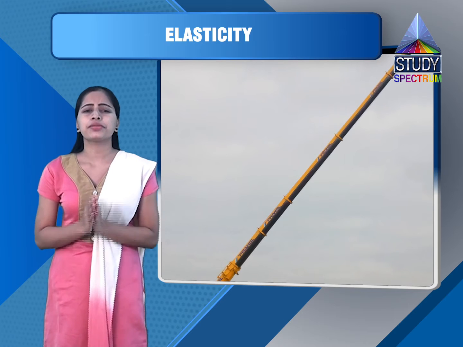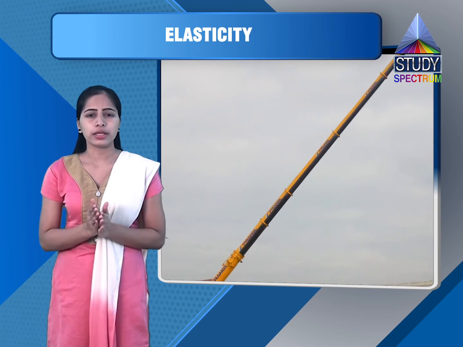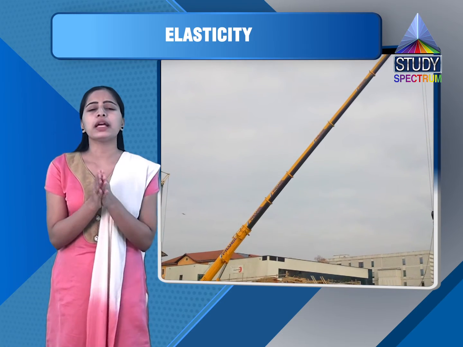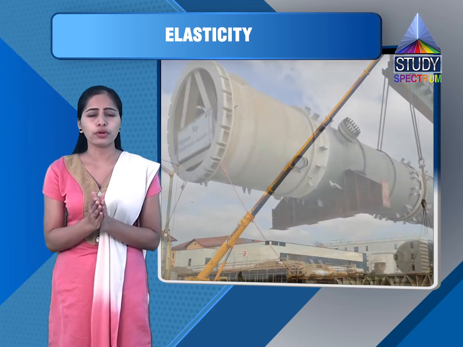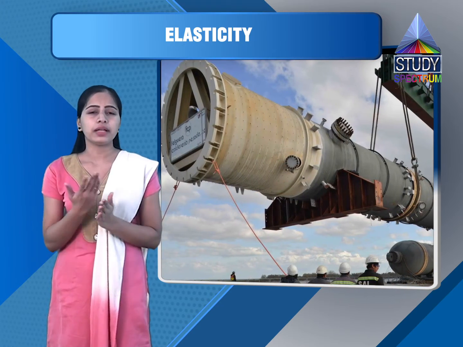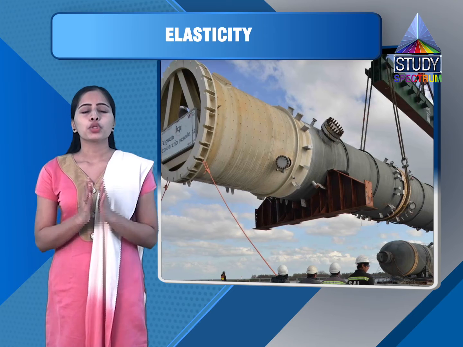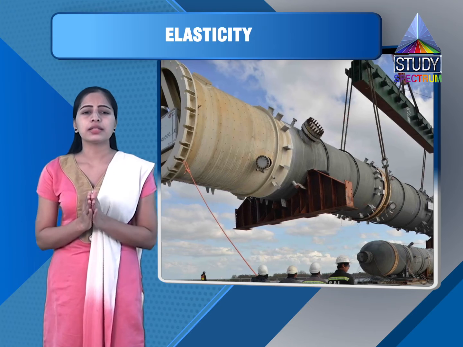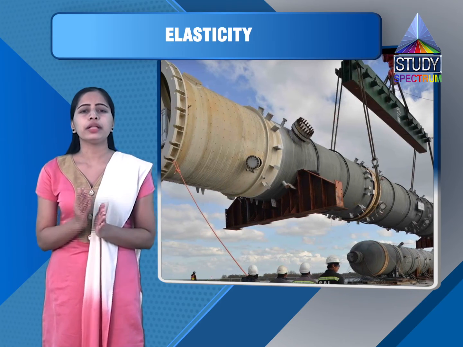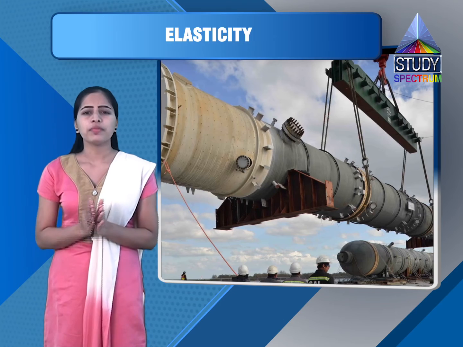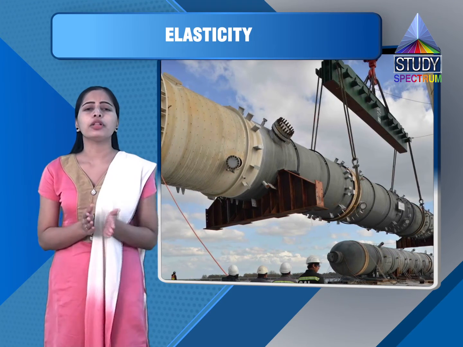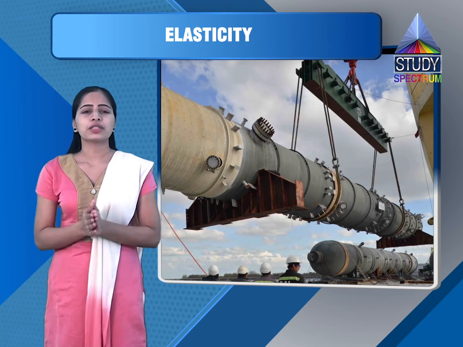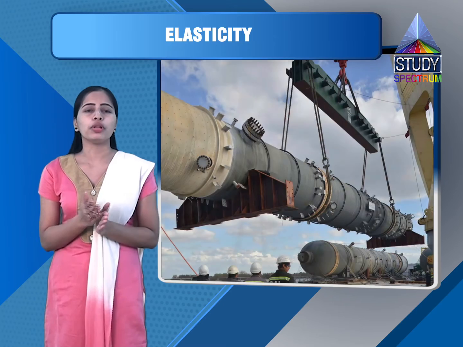So the ultimate stress is equal to 10 into 10 raised to 4 upon pi r square. You can say here the applied force, here we are considering 10 into 10 raised to 4, and pi r square is definitely the cross-sectional area of the rope. So the ultimate stress should not exceed the breaking stress. The breaking stress is 5 to 20 into 10 raised to 8 Newton per meter square, as well as the elastic limit for that particular rope. The rope is made up of steel, so that's why it is Y_S, that is Young's modulus for steel.